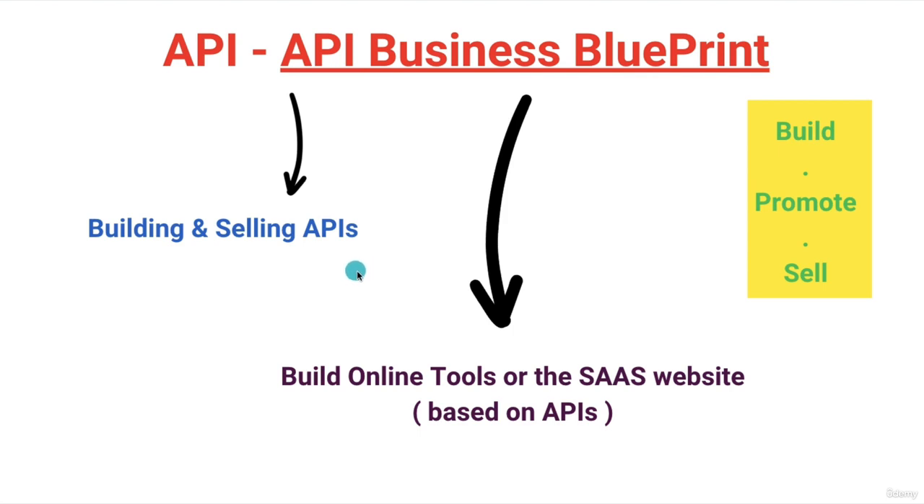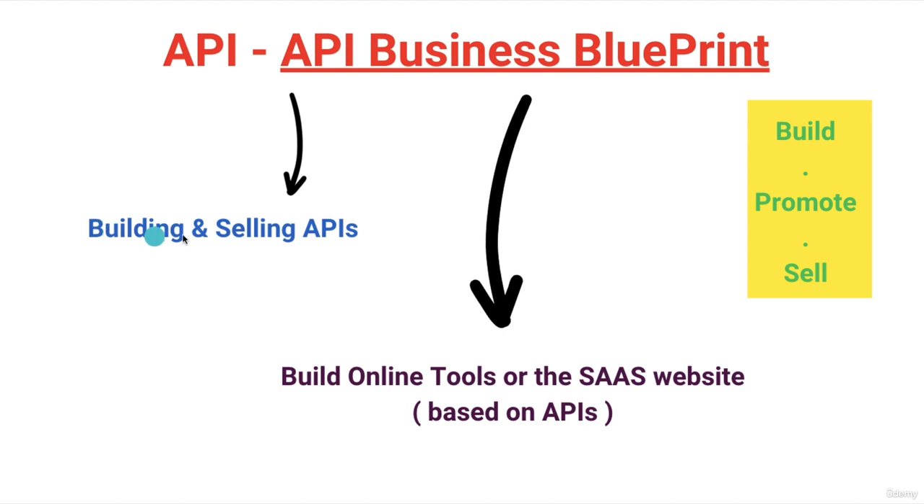The second method is that you can build some online tools or SaaS websites based on APIs. I will show you with an example. Inside this course we will go with the first topic, that is building and selling APIs. Here we will teach you how you can build an API, how you can promote that API, and how you can sell it. That is what we will cover inside this course.